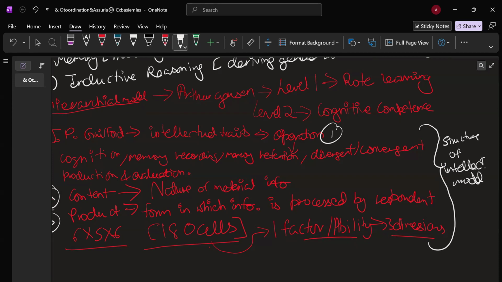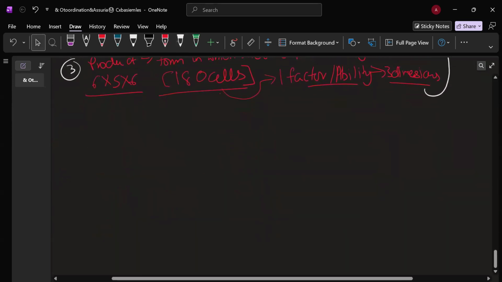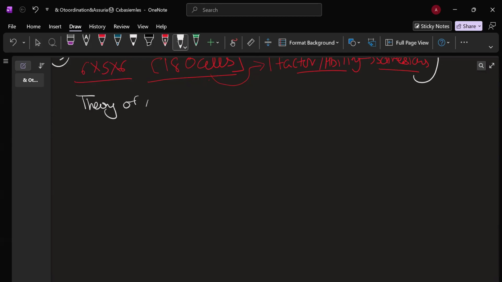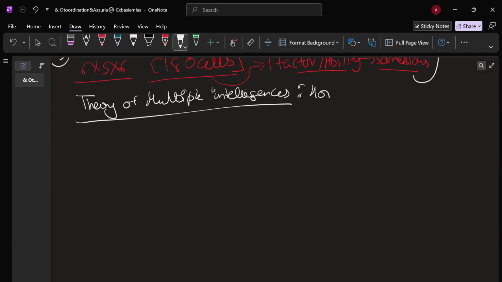Now, we are done with psychometric approach. Let's move forward and understand theory of multiple intelligences. Okay. So, Howard Gardner, this was given by Howard Gardner. What does he say? He says that intelligence is not a single entity. It is not a single entity.